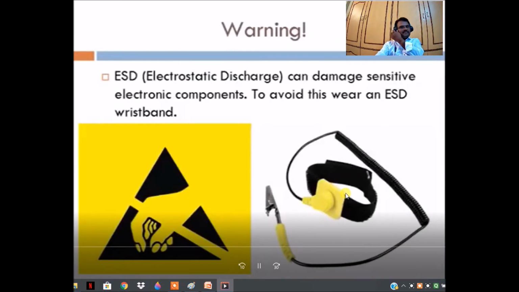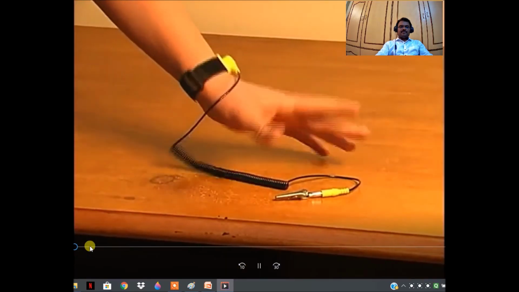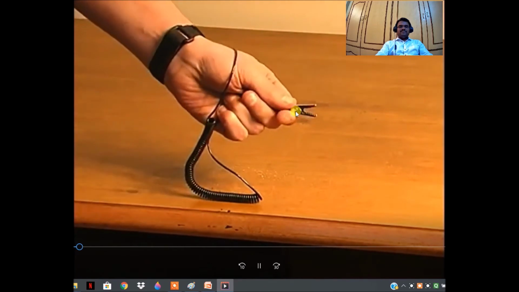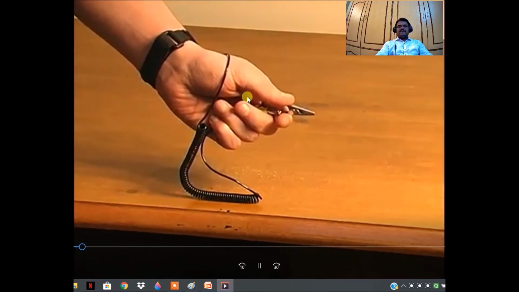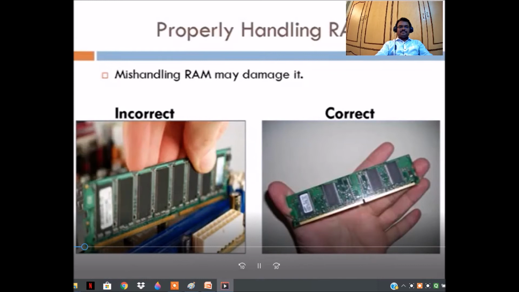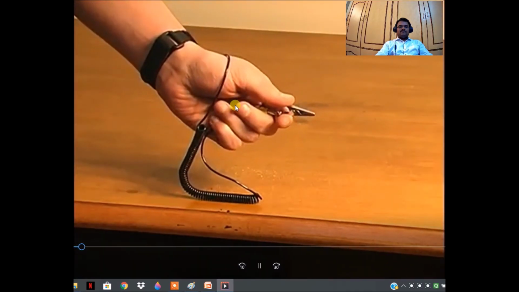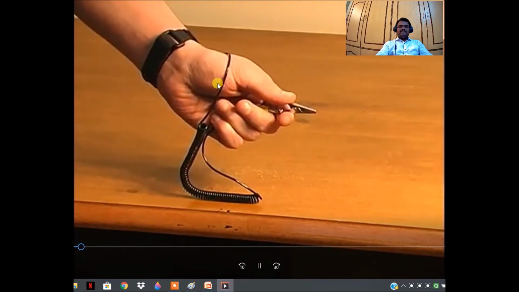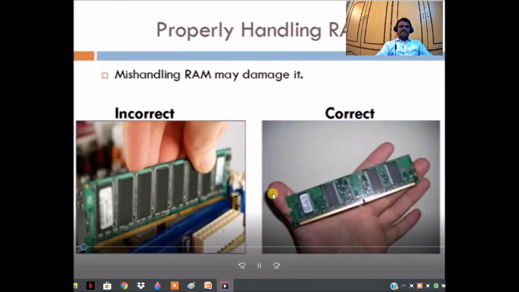So this is the wristband. Here you can see. Electrostatic discharge can damage sensitive electronic components. To avoid this, wear an ESD wristband. This is the electrostatic wristband. We have to connect this to our computer case so that we are grounded, and we avoid electrostatic discharge from the human being.